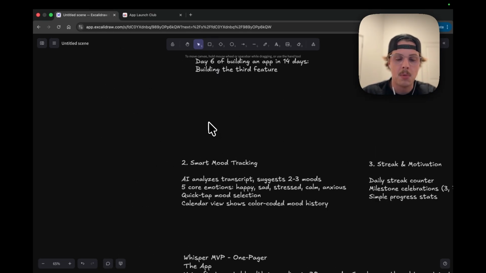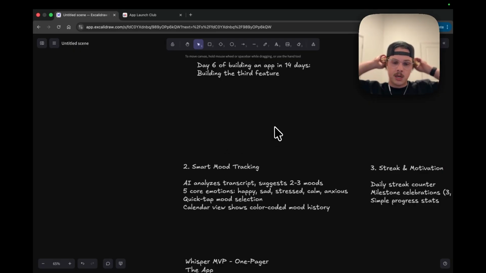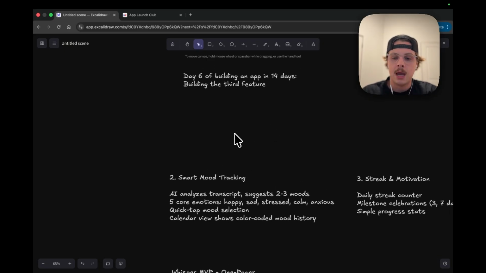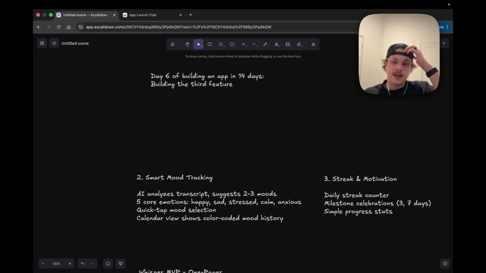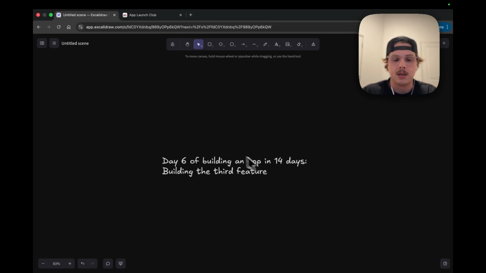Yesterday, we built most of the smart mood tracking feature, where once you record an entry, we're using Apple's foundation model framework to analyze the transcript and suggest moods based on your entry to help you track your mood over time. Today, we are building the rest of that feature and the streak and motivation feature. So let's get into it.